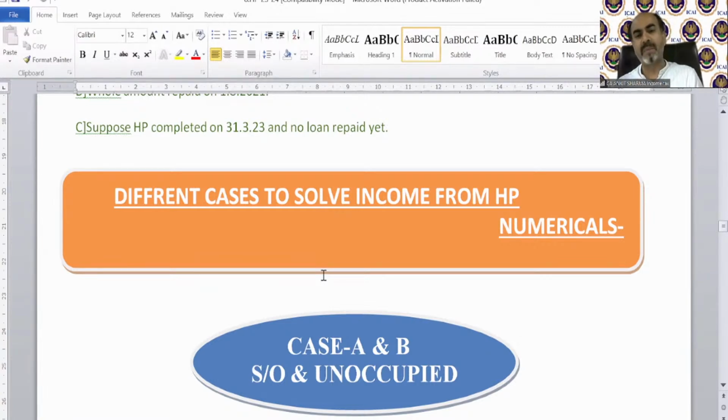Case A and B are applicable when the house is self-occupied or unoccupied. Self-occupied means you are using it for residential purposes for yourself, or your family is using it. Unoccupied means the house is vacant. For example, you have a house in Delhi, but you have got an employment in Mumbai, so you move with your family to Mumbai, but the house in Delhi you did not let out, so it was vacant. That is called unoccupied. Whether you occupy a house property for yourself and your family, or it is unoccupied, the provisions and treatment are the same.